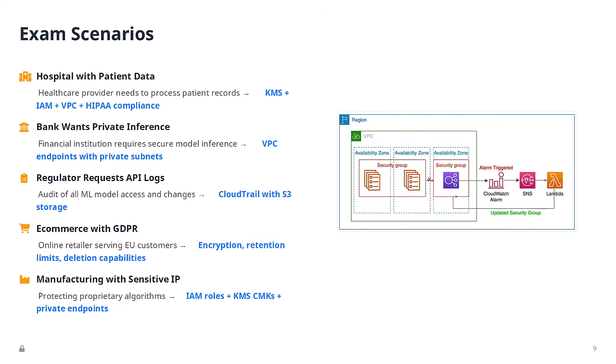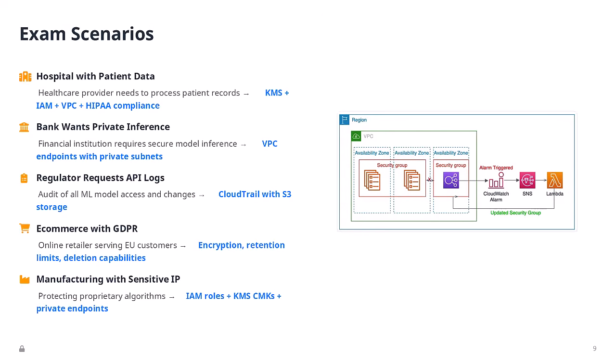Let's talk about some exam scenarios. The exam tests security through real-world scenarios. Here's how to think through them. Scenario 1, a hospital deploying a patient diagnostic model where security measures are required. Think HIPAA compliance. You need KMS encryption for data at rest, TLS for data in transit, and least privilege IAM roles. VPC deployment with no public internet access and comprehensive CloudTrail logging. Any missing piece fails compliance.